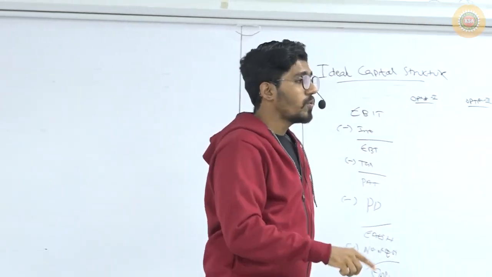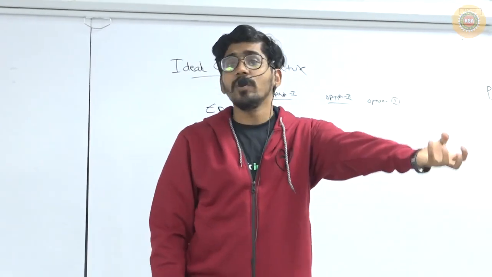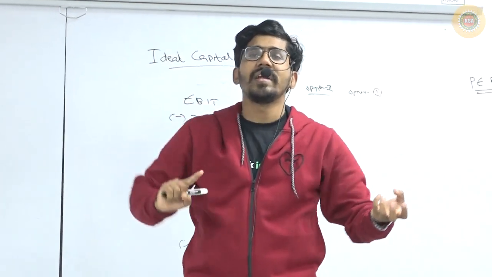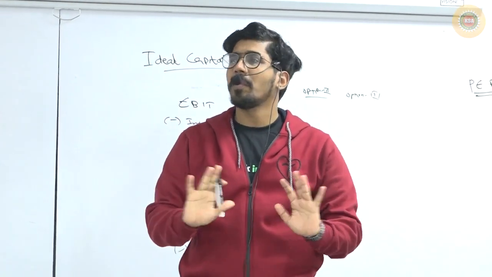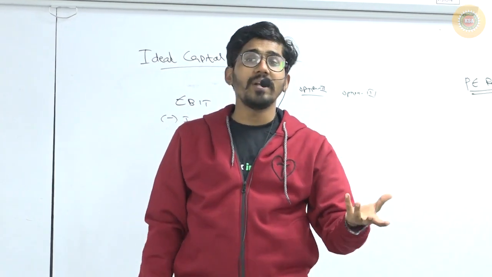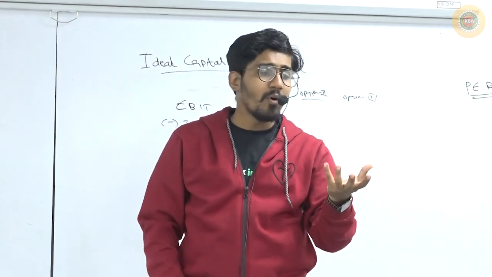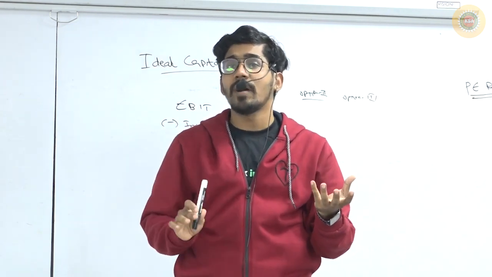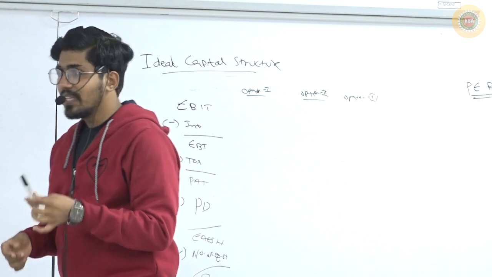So one is called the value of the share. Second is called the price at which it is trading. Usually it will not be the same. The value is nothing but how much the share is worth, and the second one is how much I can purchase the share for. Now, what is the value?